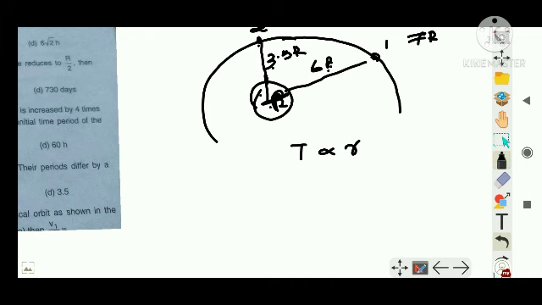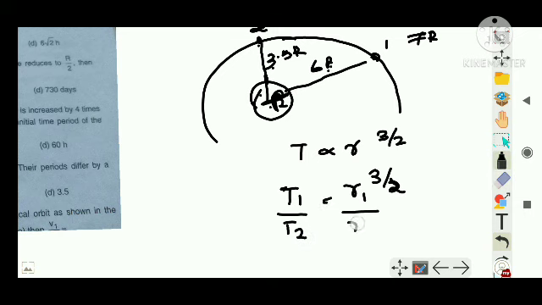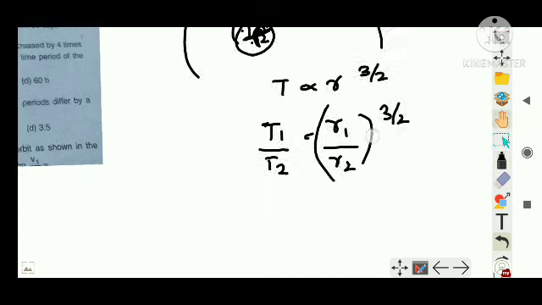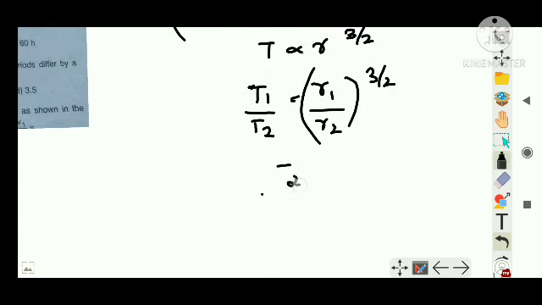Then I can write T1 by T2 is equal to R1 by R2 whole raised to 3 by 2, or T2 is equal to T1 into R2 by R1 raised to 3 by 2.